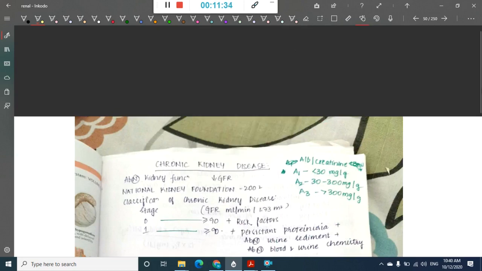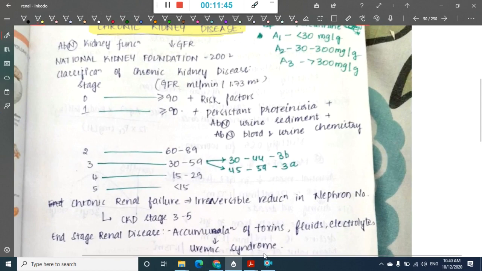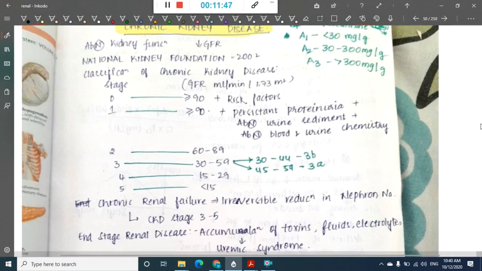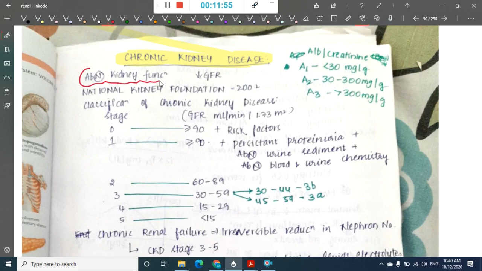Okay, so in chronic kidney disease, what is chronic kidney disease? Here there is abnormal function of the kidney, and because of this abnormal function of the kidney, there is decreased GFR. Number one, there is abnormal function of the kidney. This has resulted in decreased GFR.